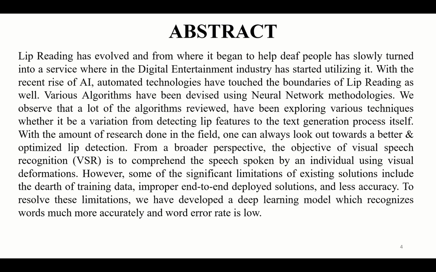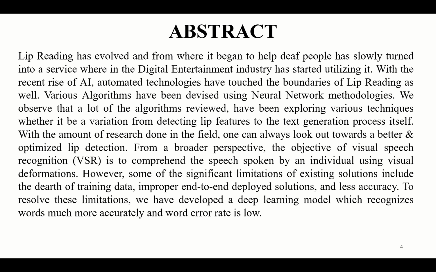Abstract. Lip reading, as we know, has existing lip readers who try to understand what the speaker is trying to say by analyzing their lip movements. Lip reading has evolved, and from where it began to help deaf people, it has slowly turned into a service which the digital entertainment industry has started utilizing.